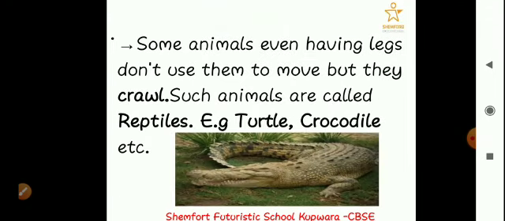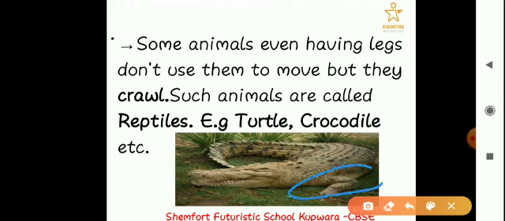Some animals, even having legs, don't use them to move but they crawl. Such animals are called reptiles. Then comes the animals which do have legs. They have legs but they do not use those legs to move. Such animals are called reptiles. Here is the picture of a crocodile. You can see the legs here, right? But it does not use those legs to move from one place to another, but it crawls, it creeps, it moves slowly on the ground. Okay, so they are called reptiles.